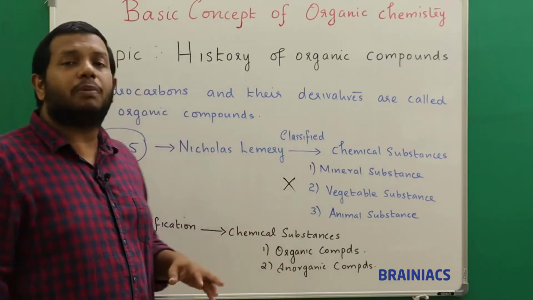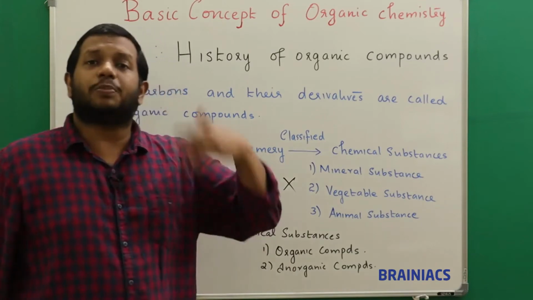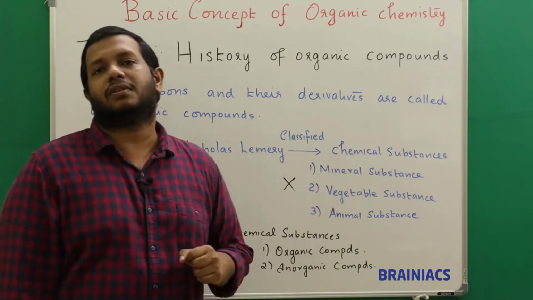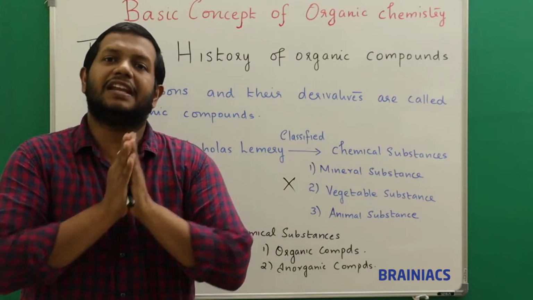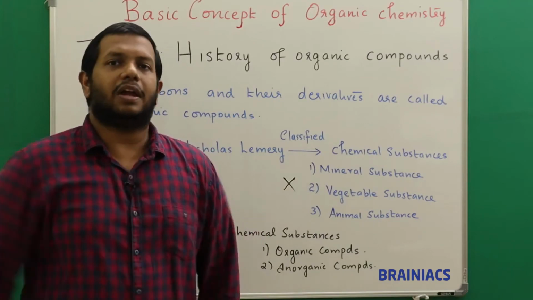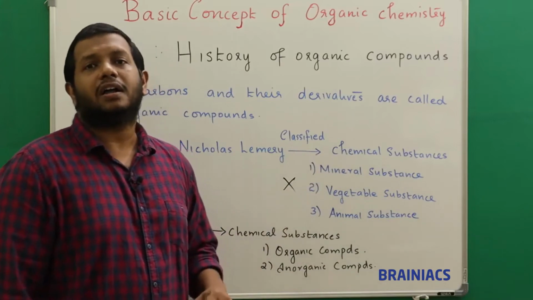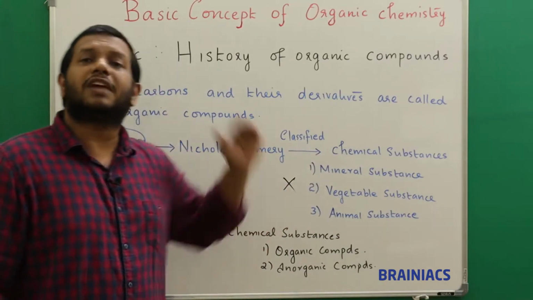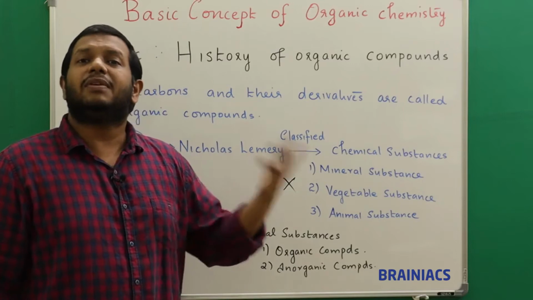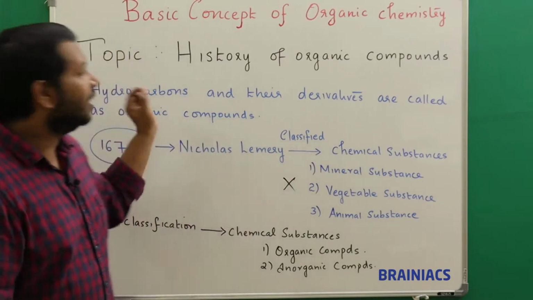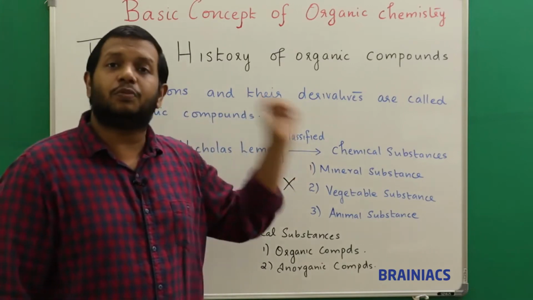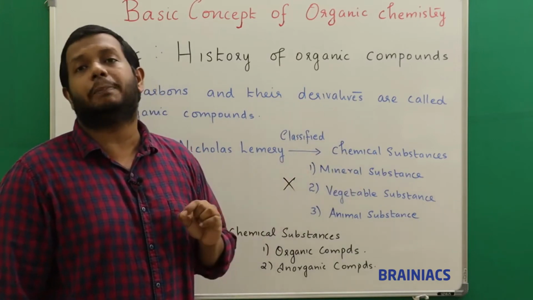And inorganic compounds are substances which are obtained from non-living sources. Okay, this was the criteria they followed. But in this classification they also thought all organic compounds can be obtained only from living substances. And this was a popular theory put forward by another person called Berzelius.